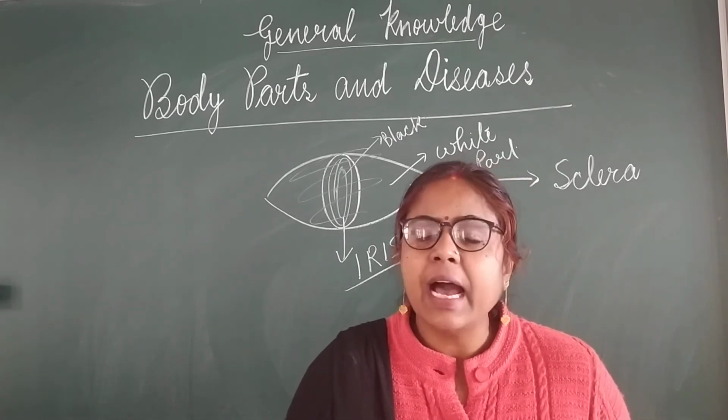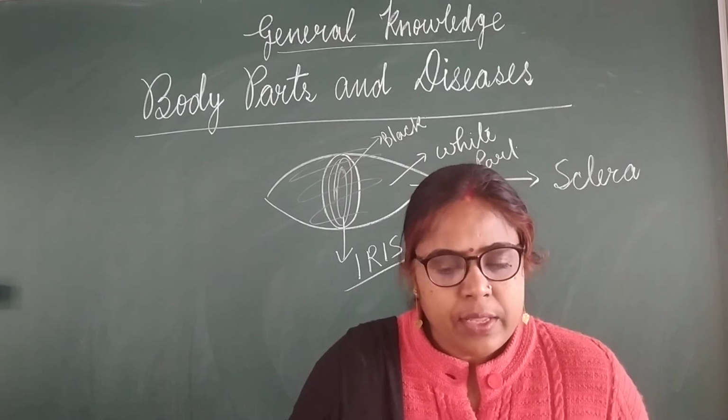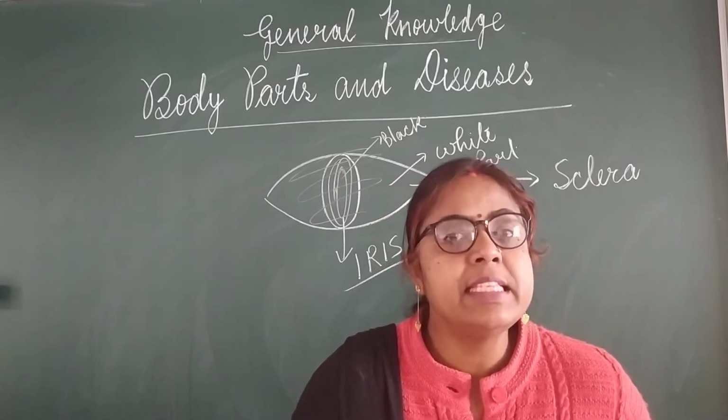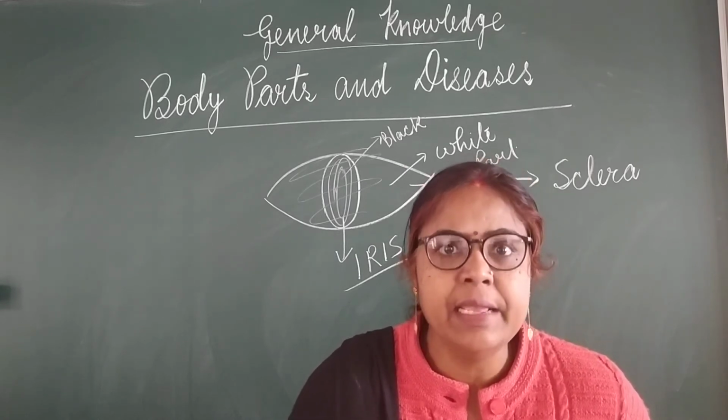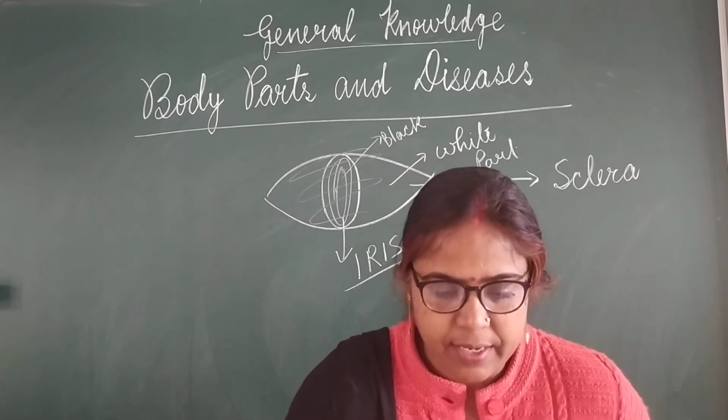Why? Because the lungs are not functioning properly due to pneumonia. So in this case also you have to consult the doctor. Please, this is a serious disease, so don't take it lightly. If you are having a pneumonic problem, please consult the doctor.